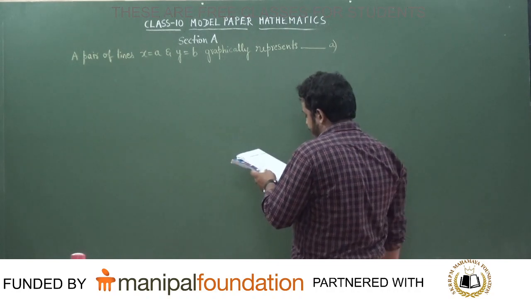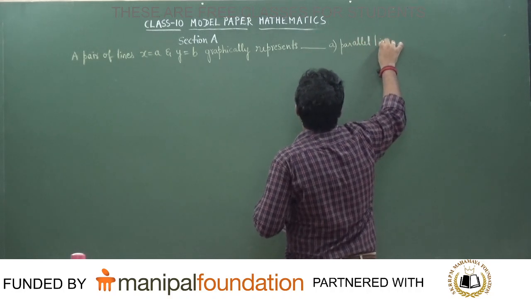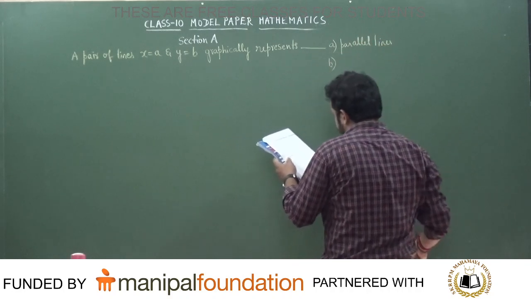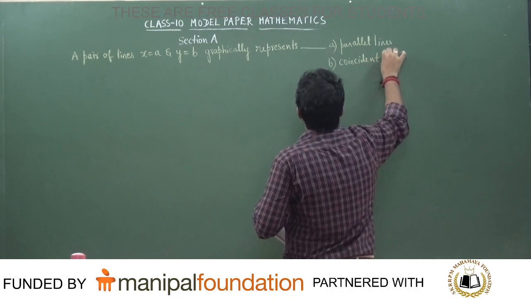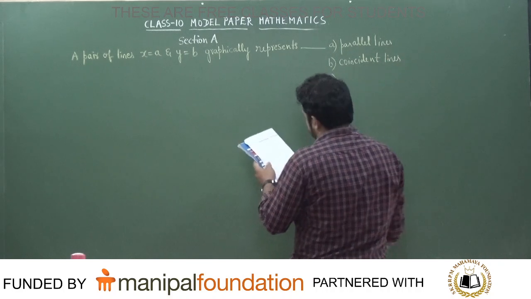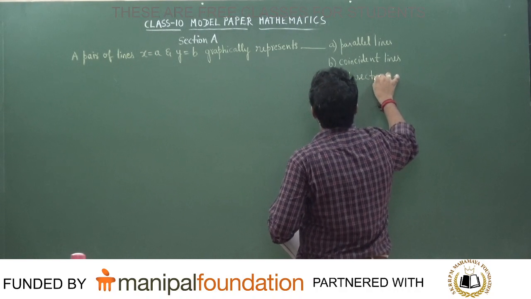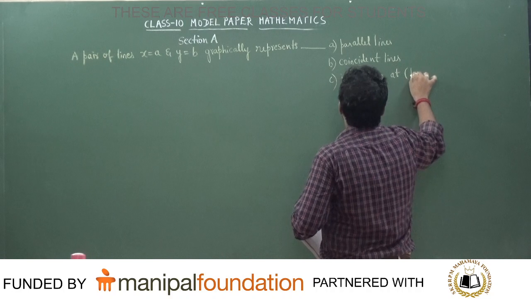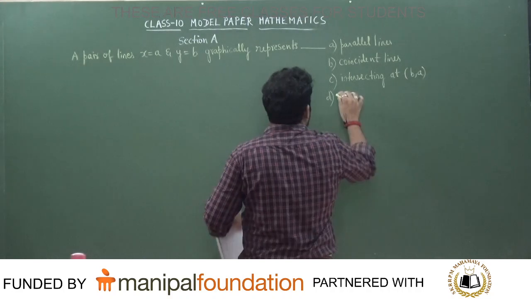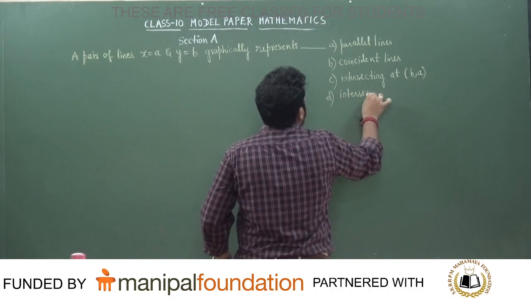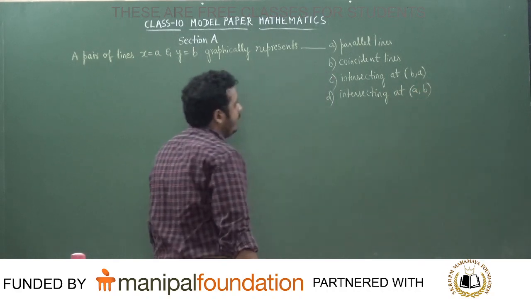Option number A, parallel lines. Option number B, coincident lines. Option number C, intersecting at B comma A. Or option number D, intersecting at A comma B.